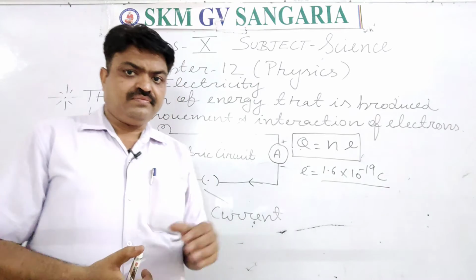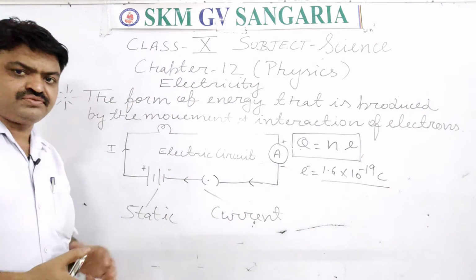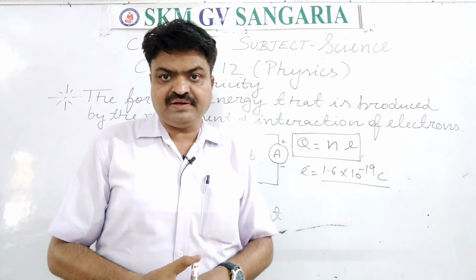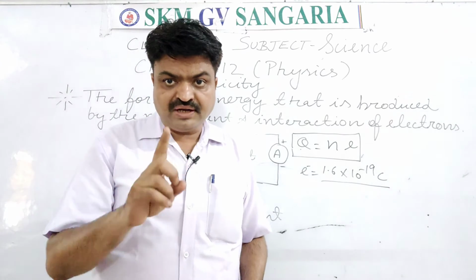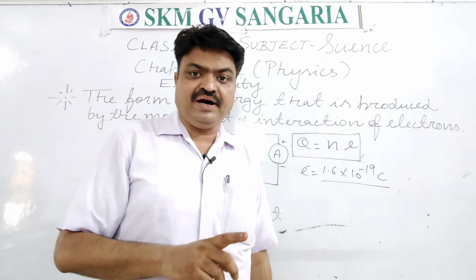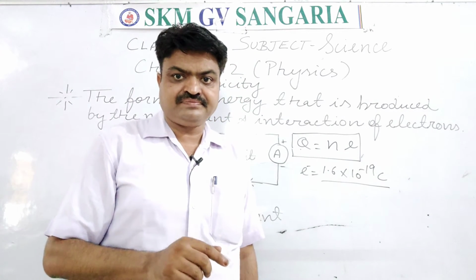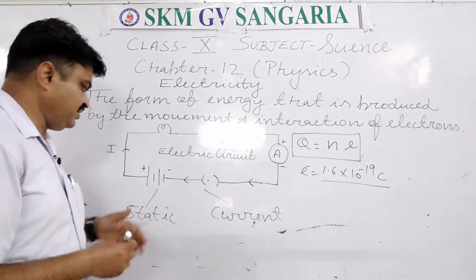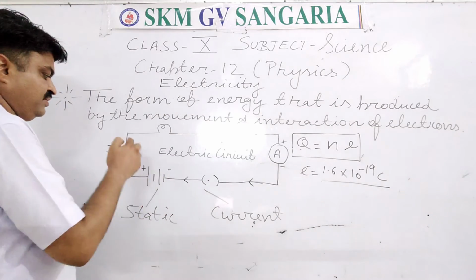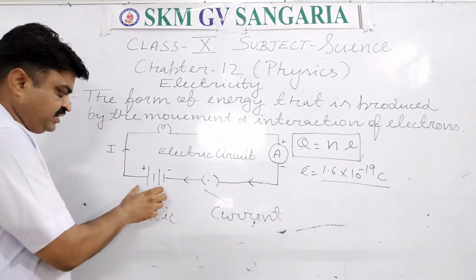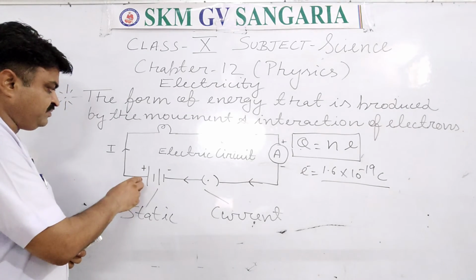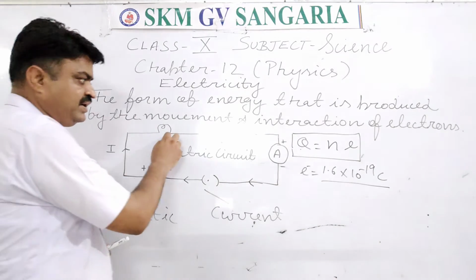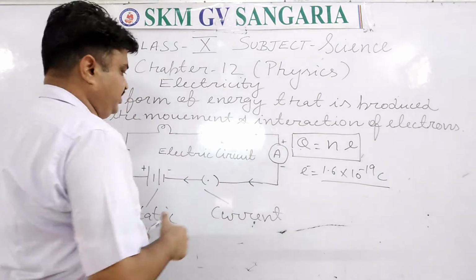Now, what is an electric circuit, student? It is a closed path in which the electric current is passed. So the closed path in which the electric current is passed is known as an electric circuit, student. Now in this I have drawn the closed path in which I have taken one battery and one wire, and that wire is attached with the bulb. It is the symbol of the bulb, and that bulb is attached to the ammeter.